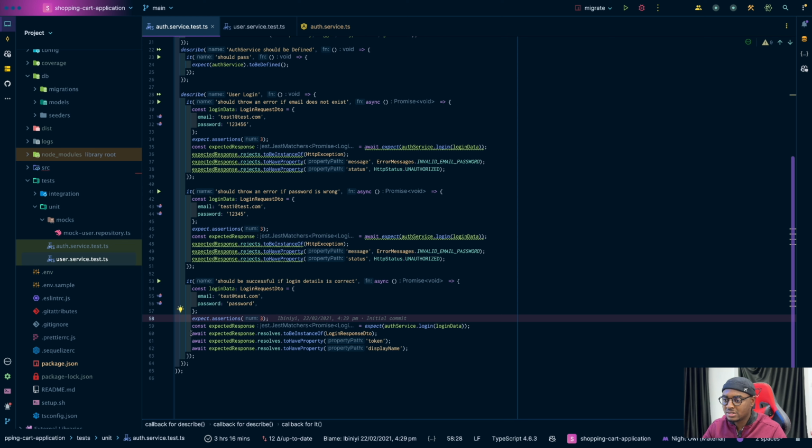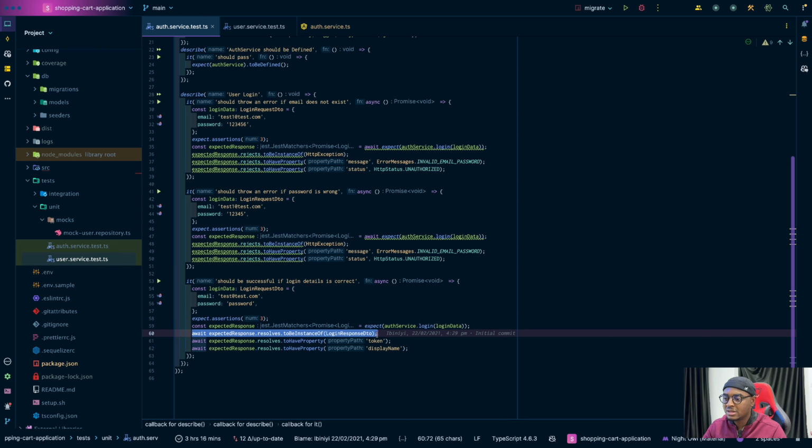And one nice thing about this is that I can also test for the type, the instance of the response. Remember, I returned the login response details, so I could also test that. All right, so that's that for unit tests.